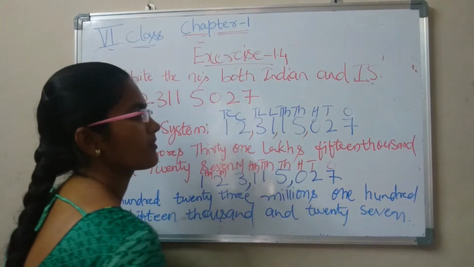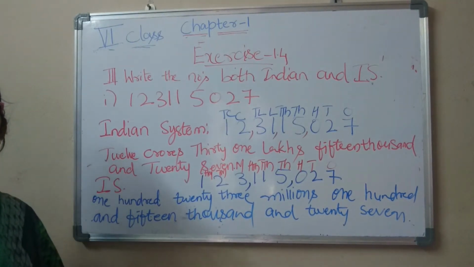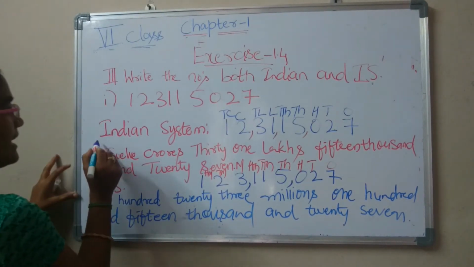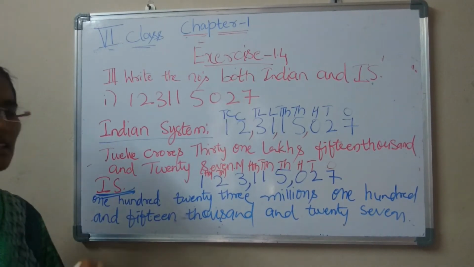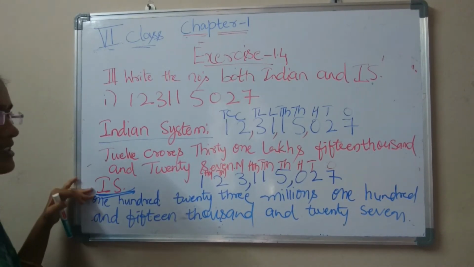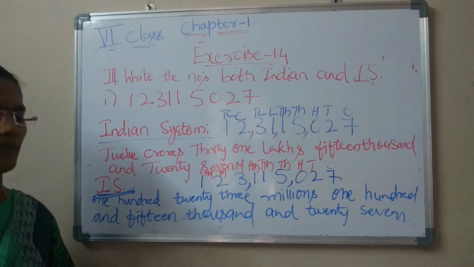In this way we have to write this number in words in the Indian system and the international system. Okay, this is the Indian system and this is the international system.